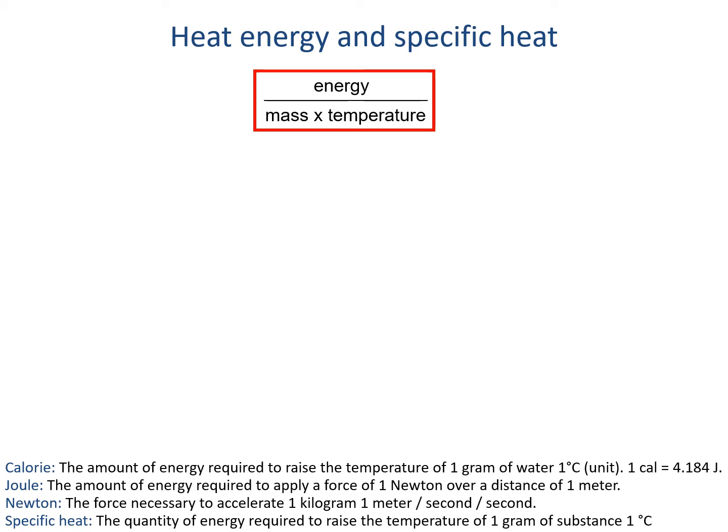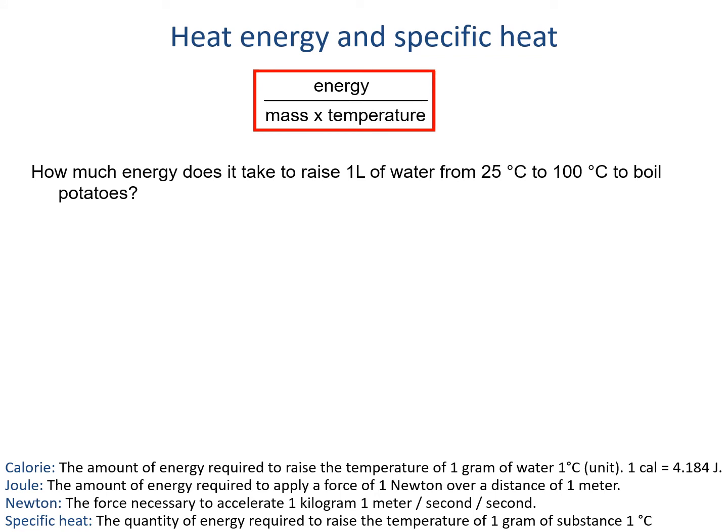Specific heat is a really useful constant for materials, as it allows us to use an amount of a substance and a temperature change to measure the actual energy of a system, or the change in actual energy of a system, which is more closely related to the chemical dynamics of that system than the temperature is. Let's do a few examples. First, let's figure out how much energy it takes to raise 1 liter of water from 25 degrees Celsius to 100 degrees Celsius to take some potatoes, boil them, mash them, stick them in a stew.